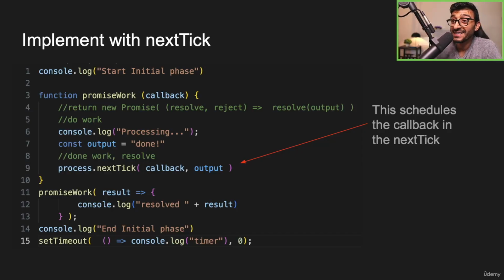So I can technically do the exact same thing using next tick like this. I will do promise work, but I'm going to have it take a callback. And this is my callback, this is my work.